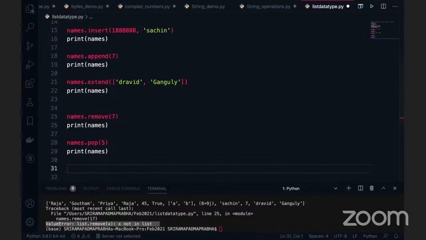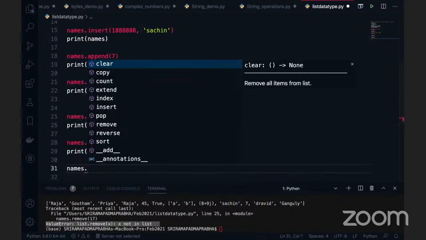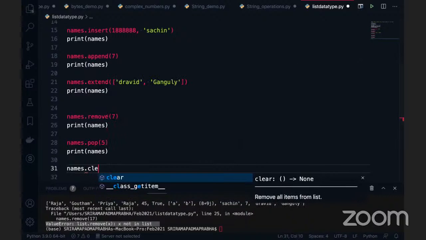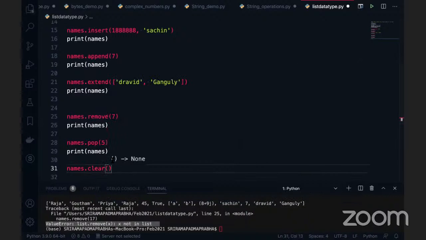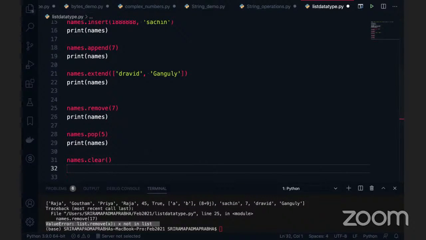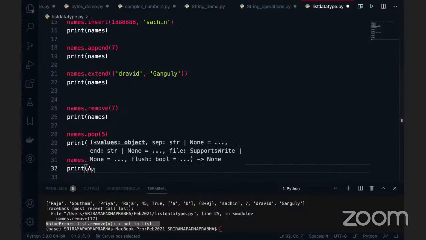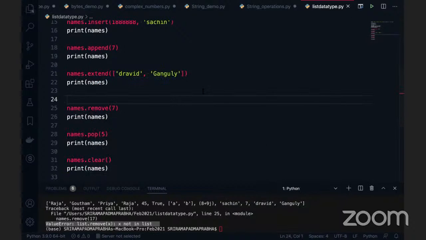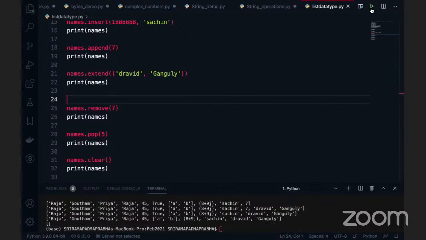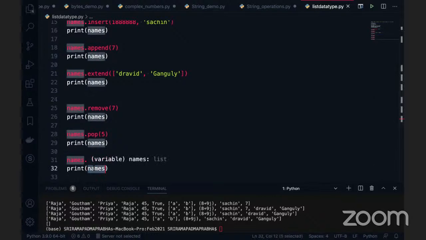Now moving to the last one, names dot clear. Clear means it deletes all the objects. I want to print names after clearing the data, so you can use print of names. Now I'm executing this code. Now you can see this is empty. But for your information, the list is still there in the memory. So names is the data which is still there in the memory.